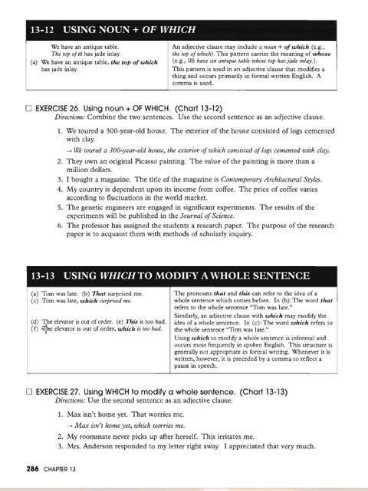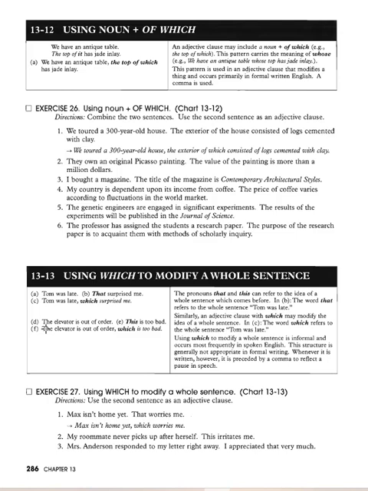The elevator is out of order. That is too bad. And so the elevator is out of order, which is too bad. So using which to modify a whole sentence is informal and occurs most frequently in spoken English. This structure is generally not appropriate in formal writing.